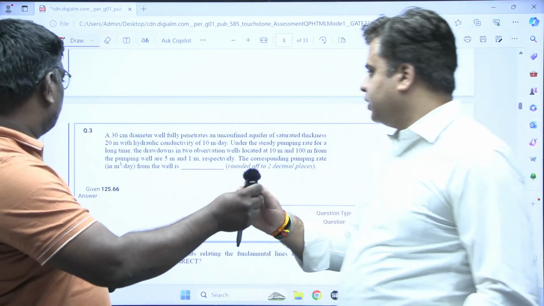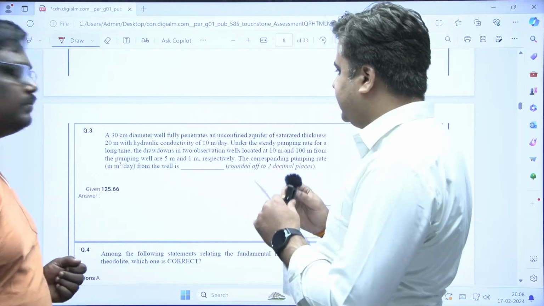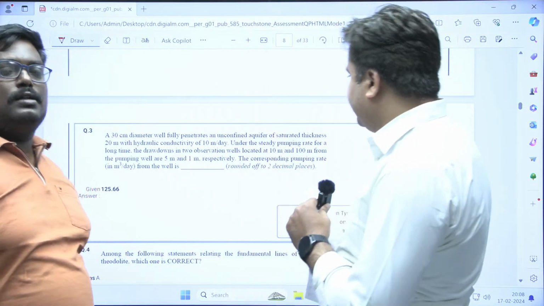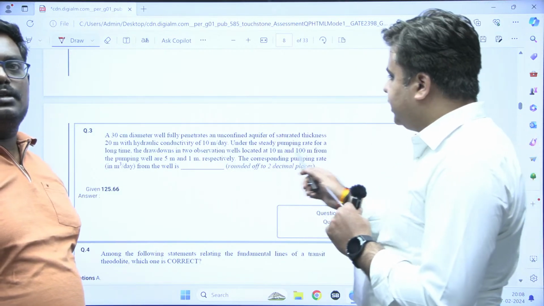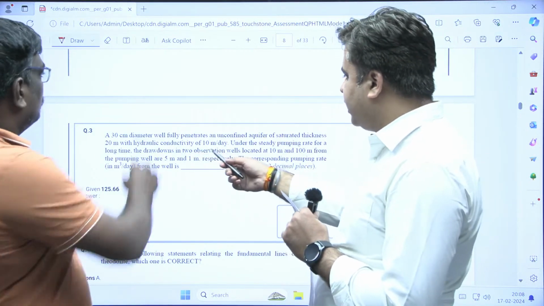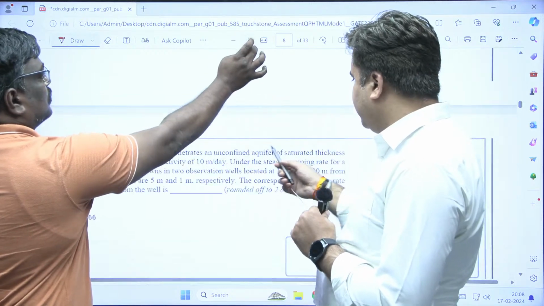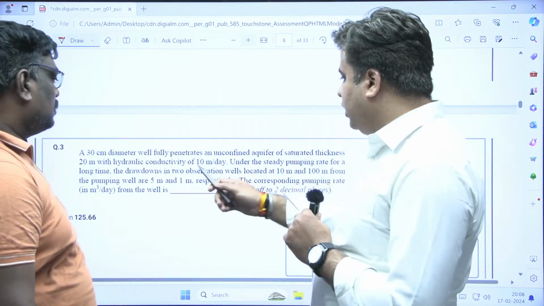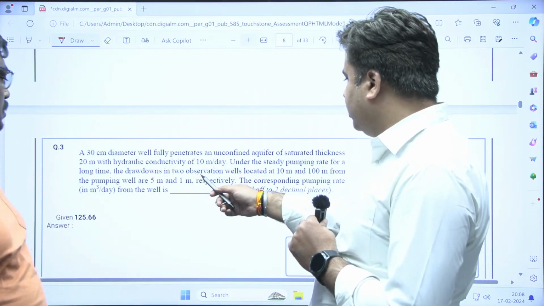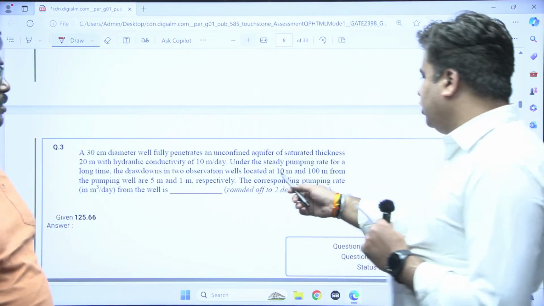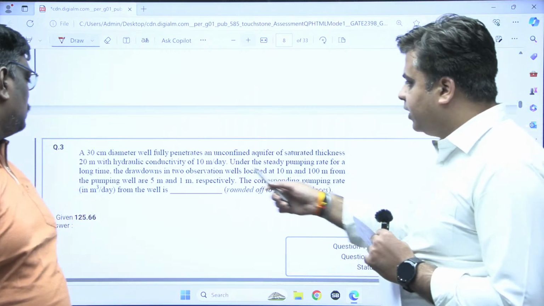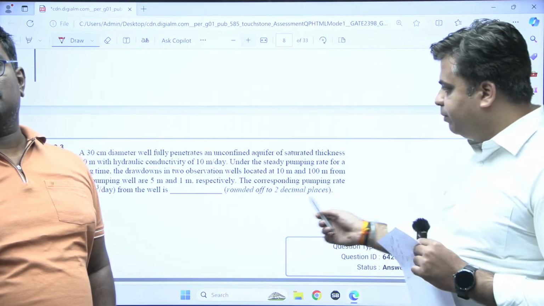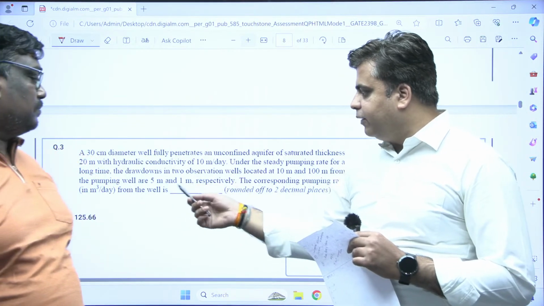So in this question, a 30 centimeter diameter well fully penetrates an unconfined aquifer of saturated thickness 20 meter with hydraulic conductivity of 10 meter per day under the steady pumping rate for a long time. The drawdown in 2 observation wells located at 10 meter and 100 meter from the pumping well are 5 meter and 1 meter respectively. The corresponding pumping rate in meter cube per day from the well is.